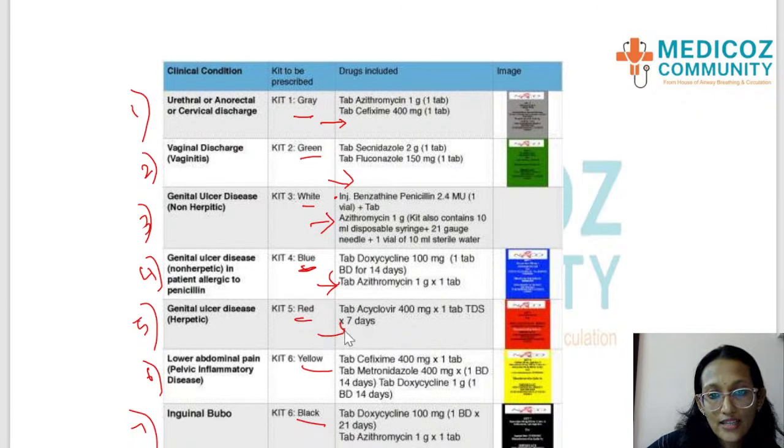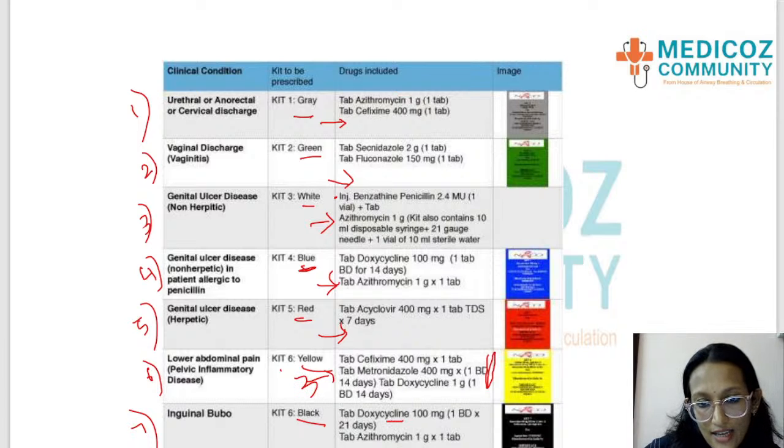In the red kit it is acyclovir tablet alone. Okay, but this is for 7 days as acyclovir tablet. For PID we have cefixime and metronidazole and doxycycline. So this is a kit that contains 3 medications. Okay, 3 medications, yellow. Whereas black kit has doxycycline and azithromycin alone.